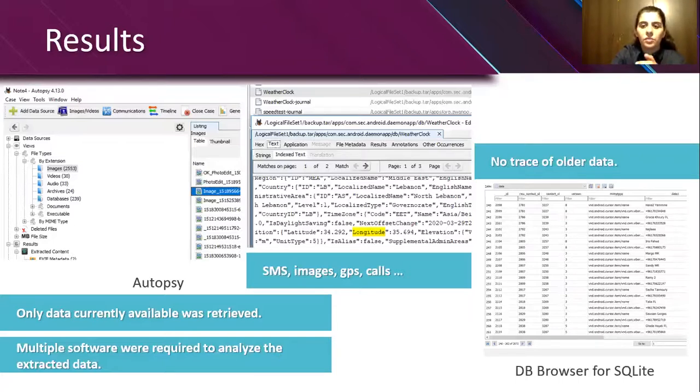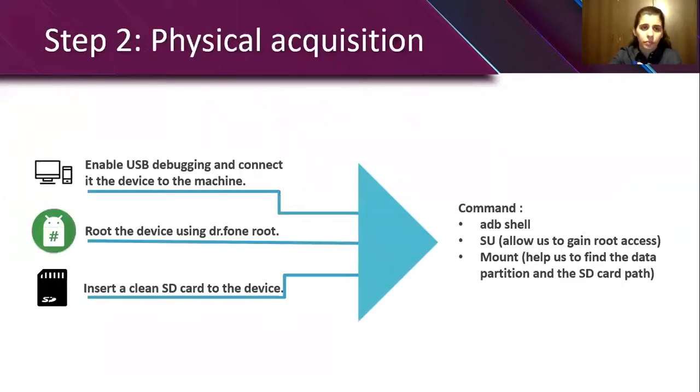Because the data wasn't organized well, we needed DB Browser for SQLite to analyze the database file of every application in order to acquire relevant data, like last calls. But this means we saw no trace of older data, and only the data currently available on the device could be pulled. At step 2, the physical acquisition.